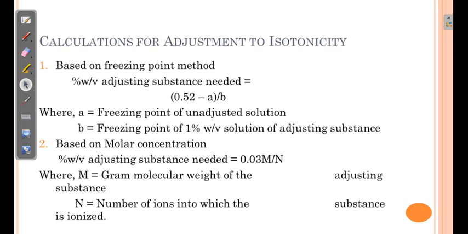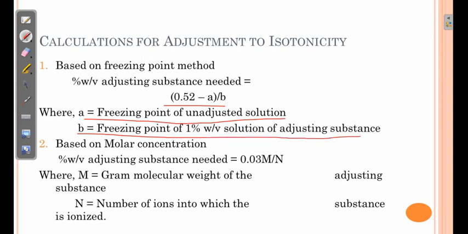First method: the percentage weight by volume of adjusting substance required is equal to 0.52 minus A divided by B, where A is the freezing point depression of the unadjusted solution and B is the freezing point depression of a 1% weight by volume solution of the adjusting substance. 0.52 actually is the freezing point depression of 0.9% weight by volume sodium chloride solution, or our blood, both, and this is why we consider 0.9% weight by volume sodium chloride as isotonic solution.